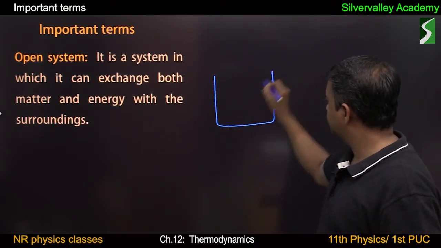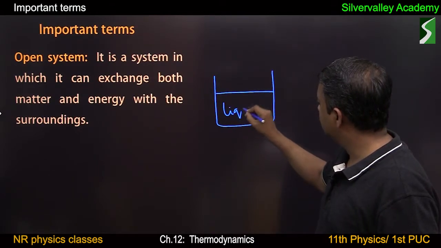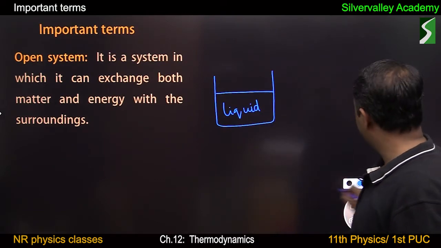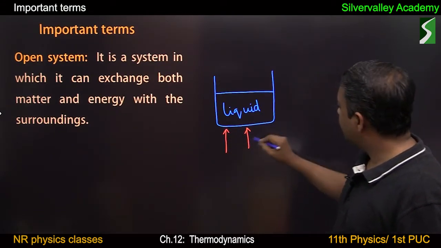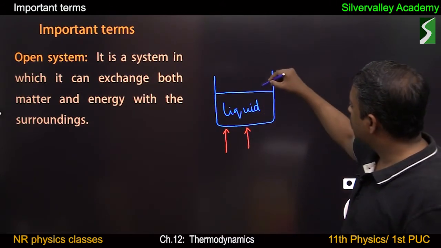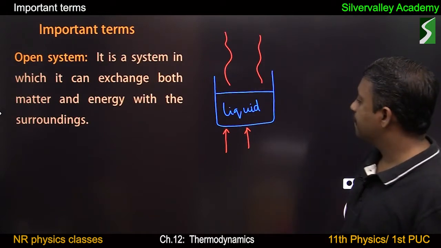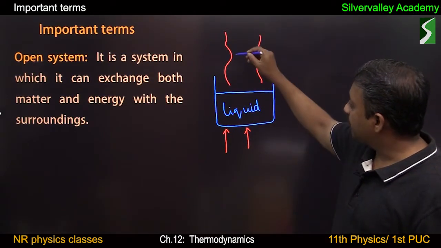Container with some liquid. And this liquid is heated. When liquid is heated, then liquid goes to vapor state. See, molecules of the liquid are in vapor state.